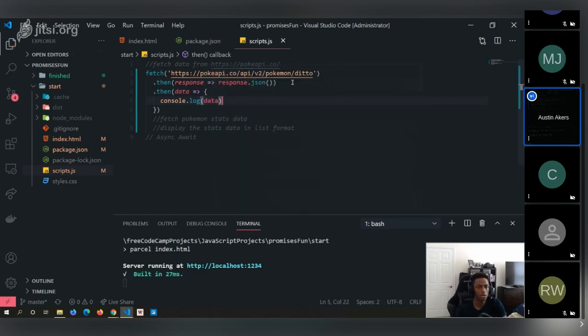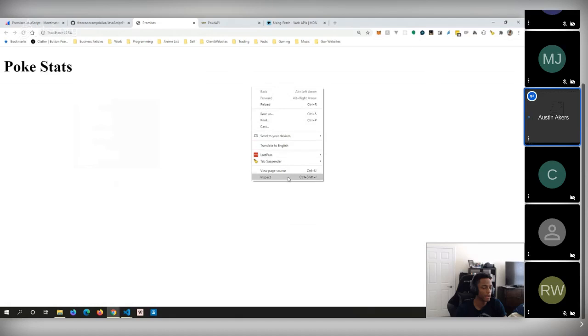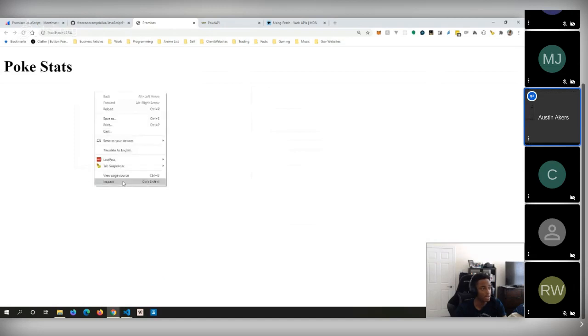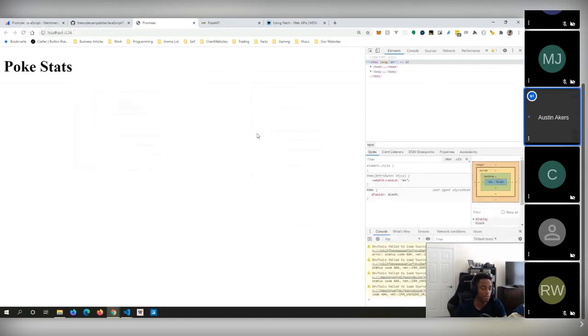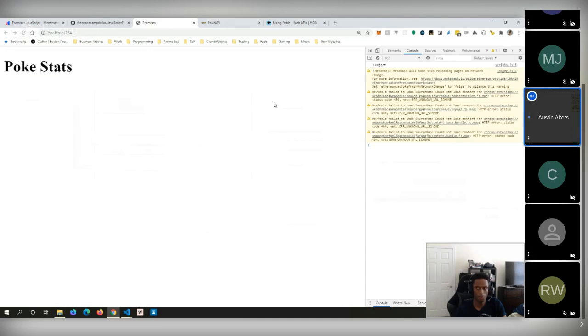So what we'll do now is we're going to fetch this, and we're going to see what we get. Okay, and let's go ahead and go back here, and let's crack open our developer tools. Now, for anyone who doesn't know how to open their developer tools, you can right-click and click the Inspect button. If you like shortcuts, I think for Windows it's Control-Shift-I, and for Mac, I think it's Command-Shift-I. I want to say, I think so. Let's take a look at that. I don't have my Mac in front of me.